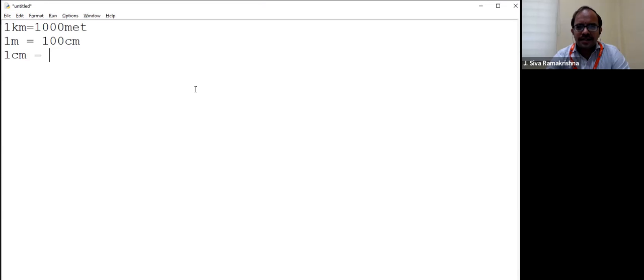My God. No. I need some relation between feet and centimeters. 1 feet equals how many centimeters? While measuring your height also, you will notice.